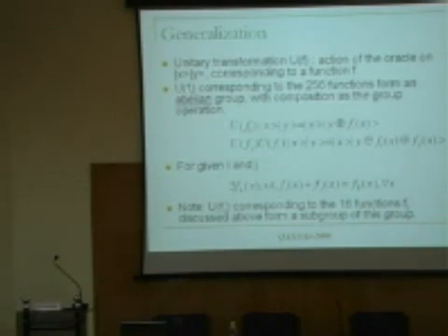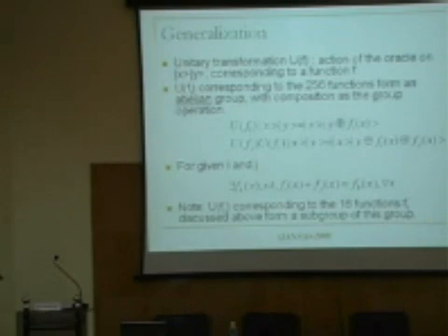Now, if you look at the functions, some functions are invertible, some functions are not invertible. So let me look at a function which is constant. Obviously I don't know how to go back, because it is not an invertible transformation. But the great thing about our oracle is that it is always a unitary transformation and they are always invertible. Is that right? Because what we have is y plus f of x, so I can always subtract f of x and go back to my original.